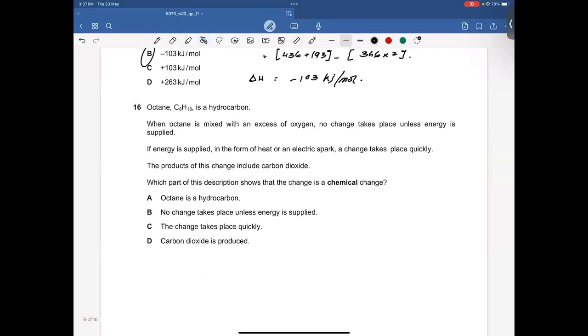16. Octane is an alkane which has a formula of C8H18 and it is a hydrocarbon. And obviously it is going to be a saturated hydrocarbon because it is an alkane. When octane is mixed with an excess of oxygen, obviously a combustion reaction takes place.